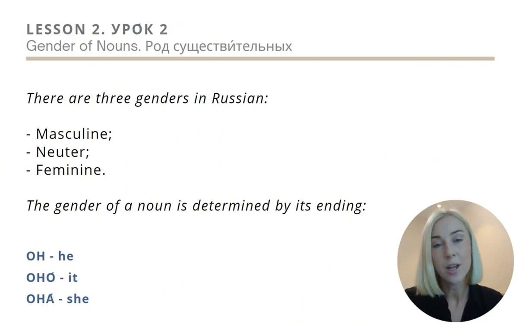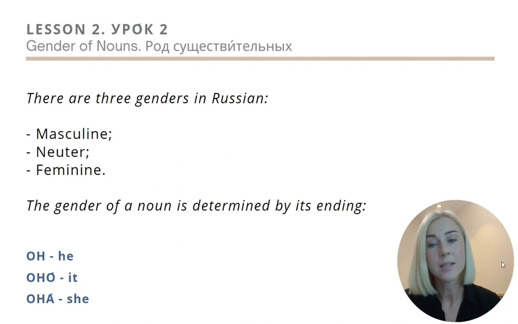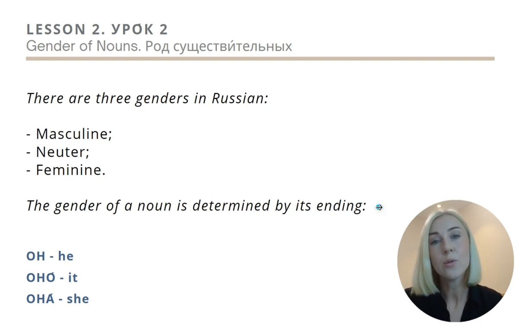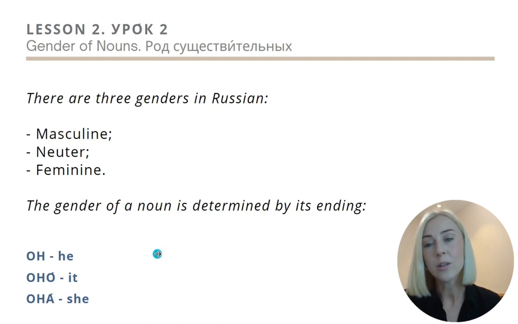So the gender of a noun is determined by its ending. It means that you have to look at the final letter of the noun. The letter tells you what gender this noun is. In Russian we have three genders: masculine, neuter, and feminine. And we're going to learn these genders in combination with personal pronouns. So he in Russian is он, it, оно, and she, она.